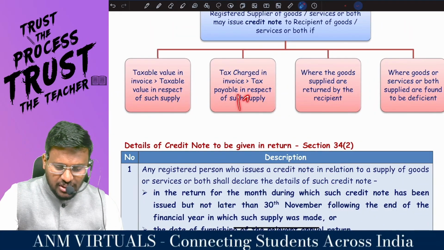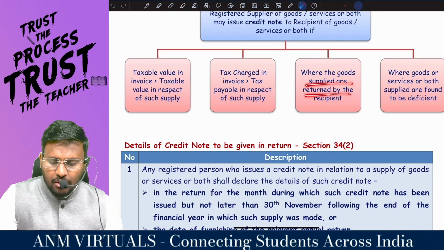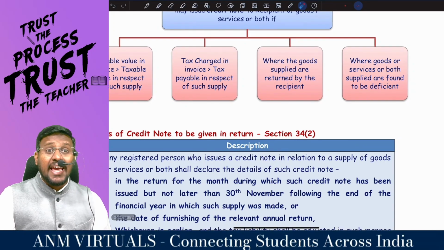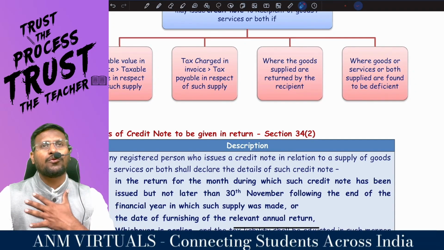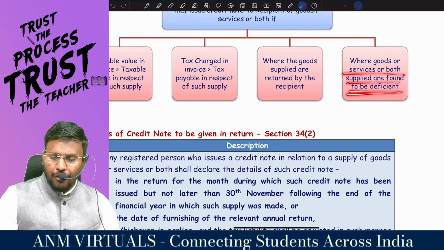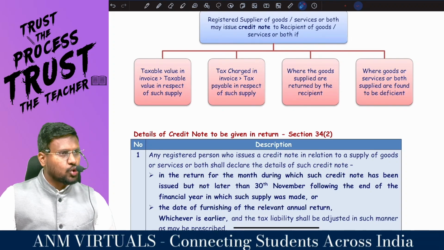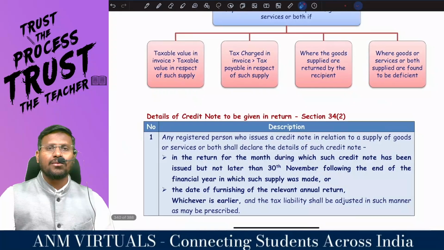Sir, I should have charged only 18%, but I have charged more. Or where the goods supplied are returned by the recipient. Sir, that means it's a sales return for me. In case of sales return, I have to credit the debtor. So I have to issue a credit note. Or where the goods or service or both supplied are found to be deficient. That means we are going to put those goods in the dustbin. That means you will not pay any amount to me. So I am supposed to issue a credit note.